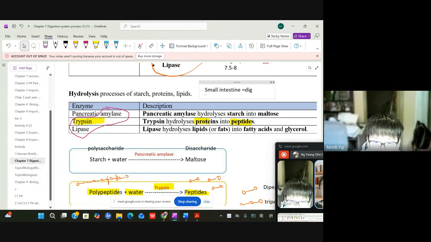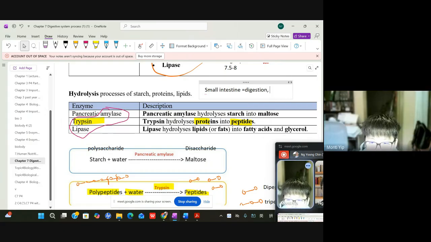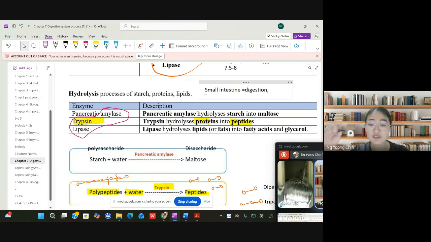Okay. Actually, Monty, the small intestine has about two functions. First, they will perform the digestions. So after they digest the food molecule, which is they break down the large food particle to become smaller food particle, this is called digestion. So they will convert them to become simpler compounds. From the starch, it becomes maltose. And then from the proteins, they become peptides, and for the lipid, they become fatty acid and glycerol.